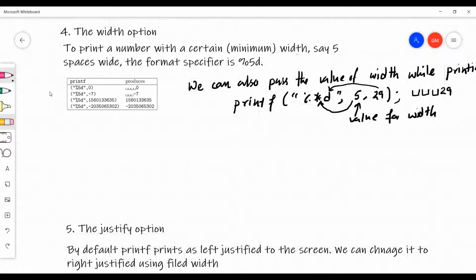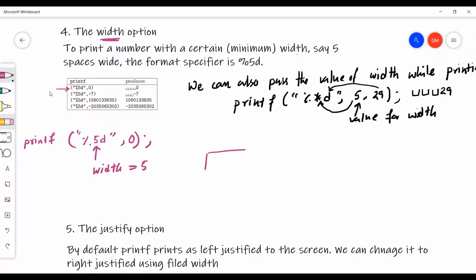Now I'm going to introduce width with printf. What is this? Let's see this example so that you can understand. Consider a printf written like this: printf("%5d", 0); What is this? This is called the width of the output window, the size that you have decided. Here width is equal to 5.